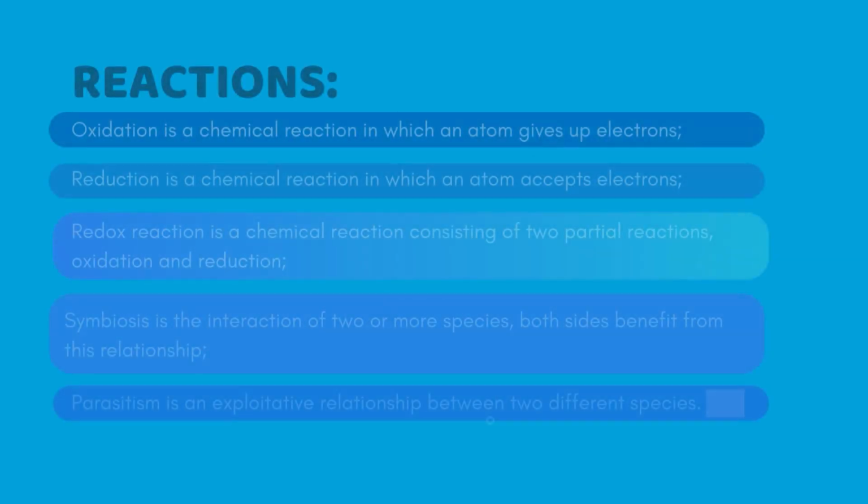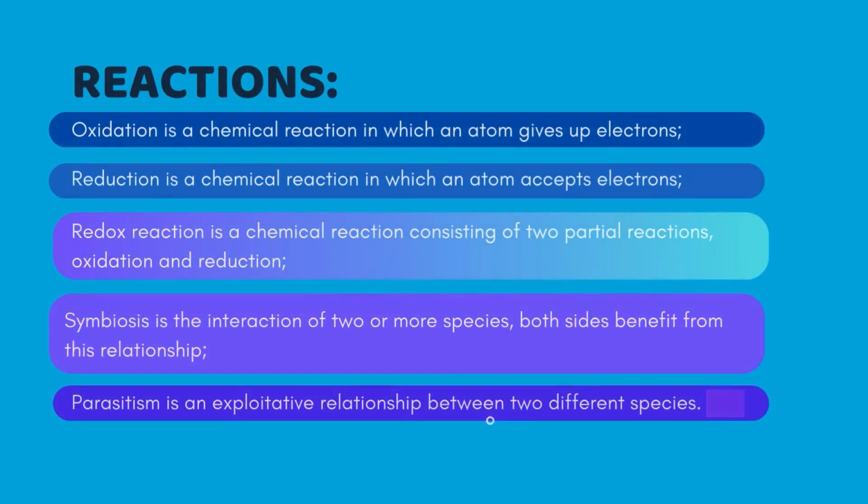You should already know what oxidation and reduction are, and it's good if you're familiar with the term symbiosis. Oxidation is a chemical reaction in which an atom gives up electrons. Reduction is a chemical reaction in which an atom accepts electrons. Redox reaction is a chemical reaction consisting of two partial reactions, oxidation and reduction. Symbiosis is the interaction of two or more species. Both sides benefit from this relationship. Parasitism is an exploitative relationship between two different species.